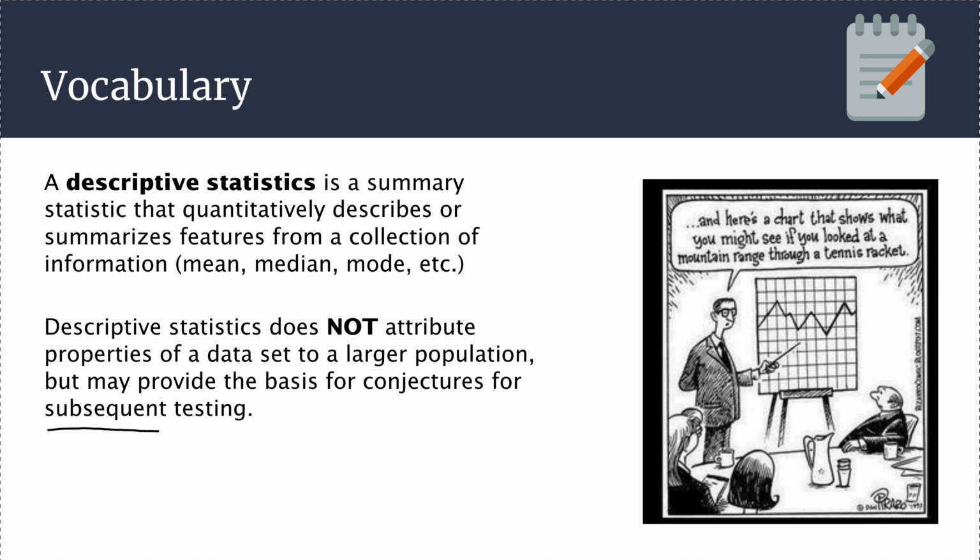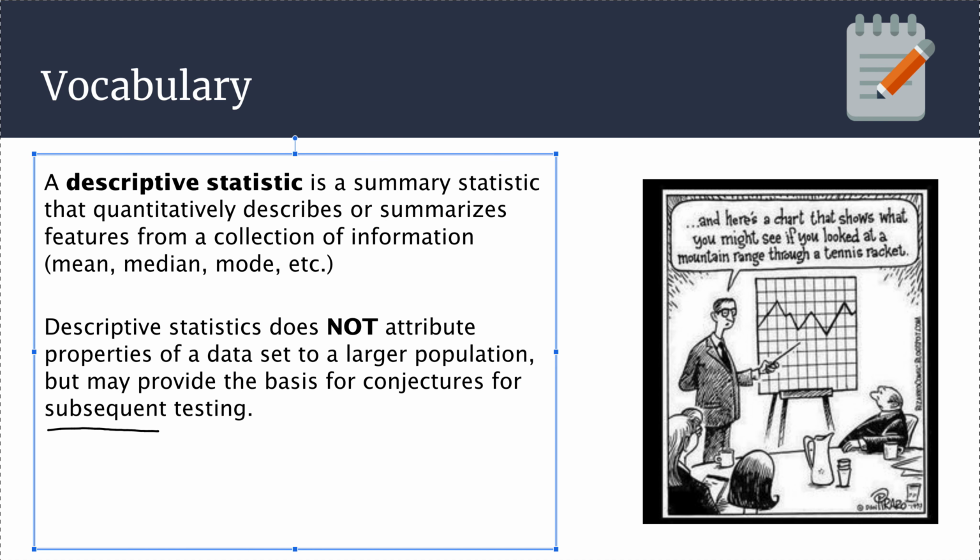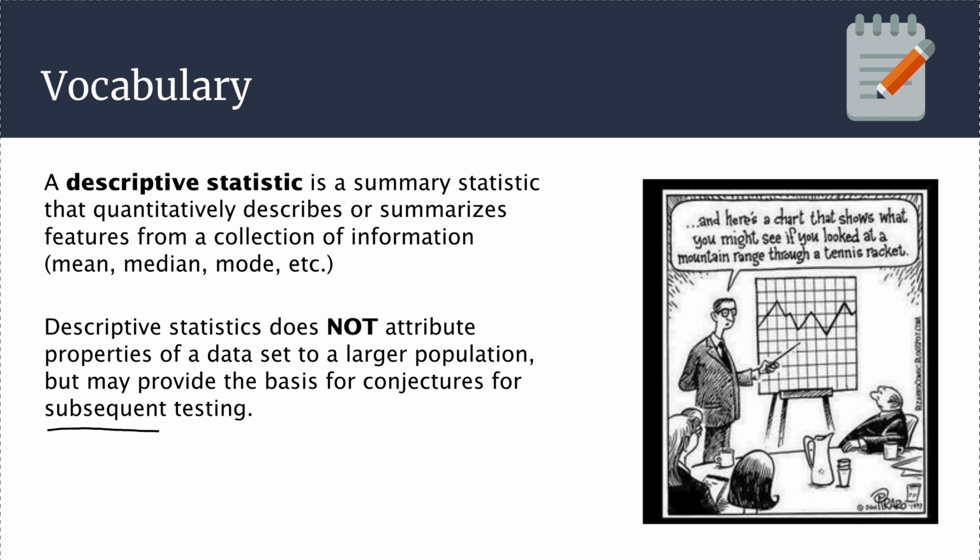What we're starting to get into are what we call descriptive statistics. A descriptive statistic is a summary statistic that quantitatively describes or summarizes features from a collection of information: mean, median, mode, that kind of thing. And if we're describing some collected information, we have to keep in mind that descriptive statistics do not attribute properties of a data set to a larger population.